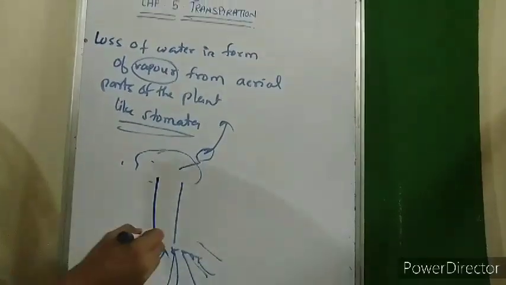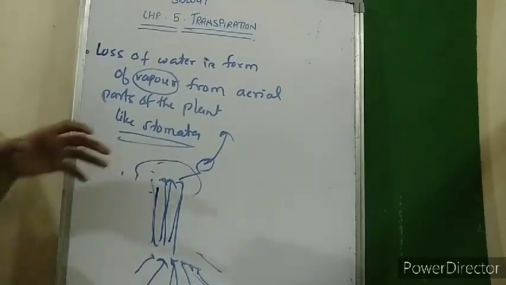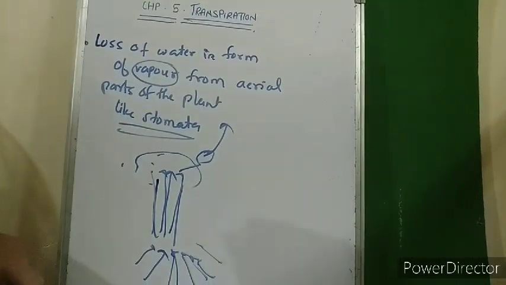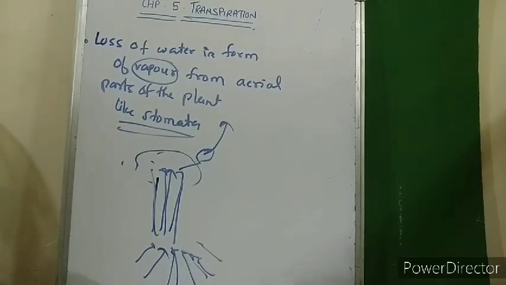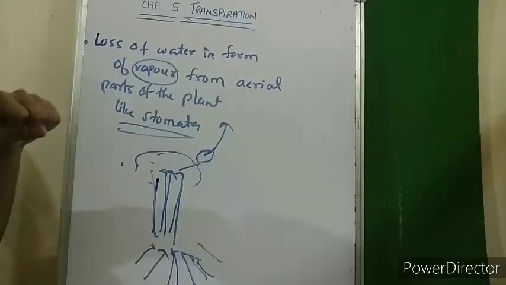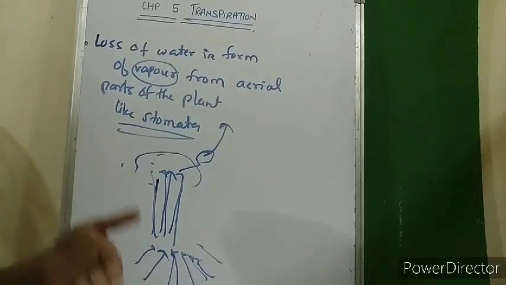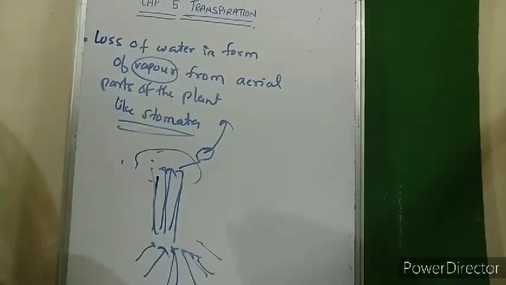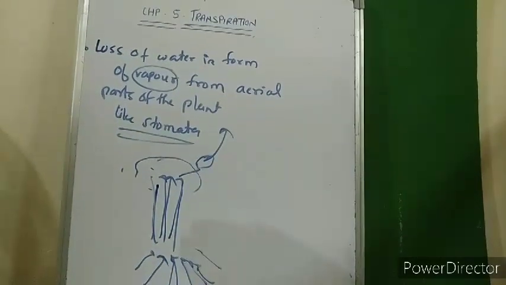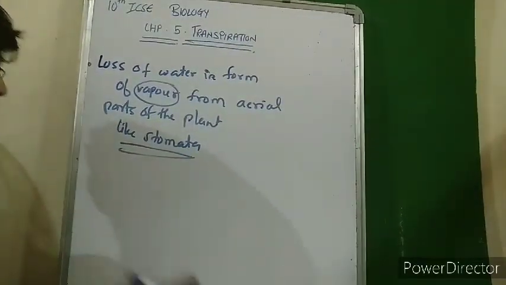So new water will be replenished in the plant body from time to time, and the force that is created due to transpiration is called transpiration pull. We will learn about it later, but transpiration pull is a force created due to transpiration that allows the water absorbed by the roots to flow into the upward parts of the plant. So this is basically transpiration.